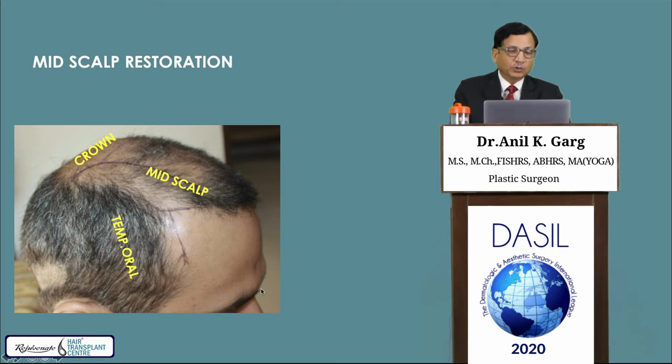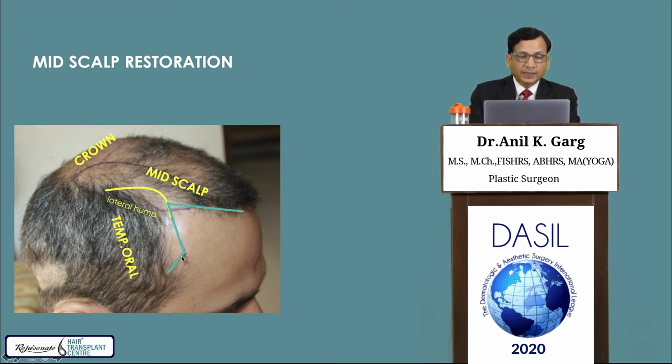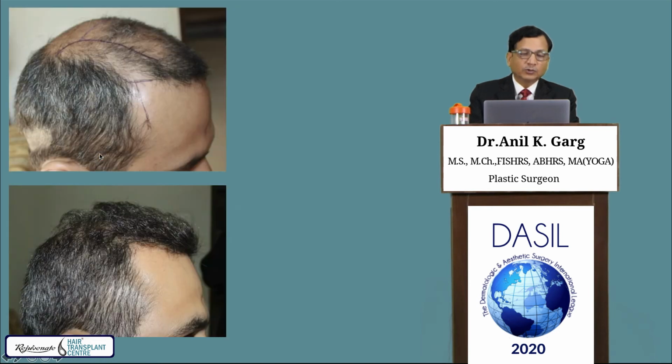Now this is an isolated case of mid-scalp restoration in which there is mid-scalp loss but the anterior fringe is present, crown loss is there, temporal areas receded, so we recreated the parietal hump and we created the temporal area, temporal peak point, anterior hairline, but the crown was not done in this first setting, and that's how you can see the reconstructed or transplanted look.